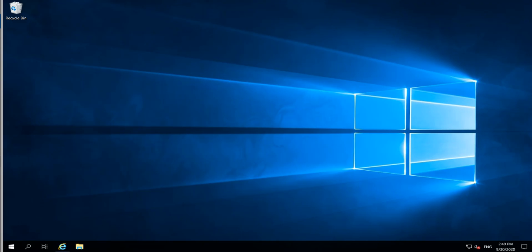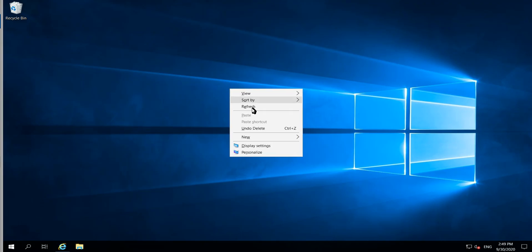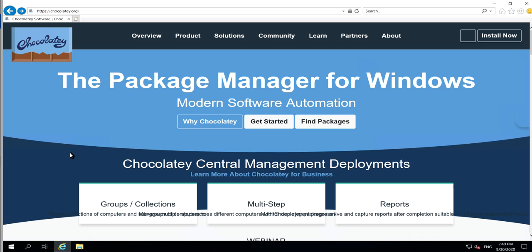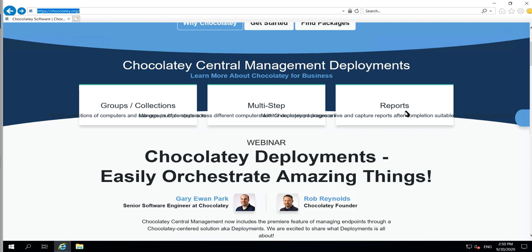But as of now, I am demonstrating the practical way of using Chocolatey. So let's start the practical. I am opening Internet Explorer. I am using a virtual machine on Microsoft Azure. You can type chocolatey.org in your browser. It will redirect to the web page of Chocolatey.